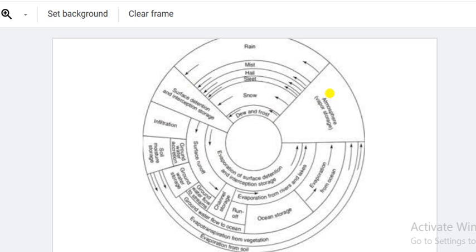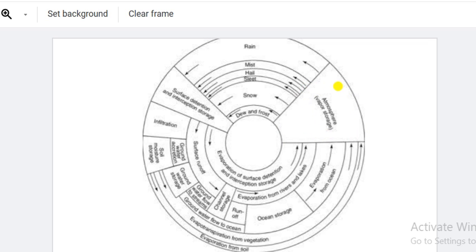Here, as you can see, the atmosphere, right? In the atmosphere is vapor storage, my dear friends. As I have told you, the atmosphere is nothing but a layer of gases. So the atmosphere stores the vapor, in the form of gases.